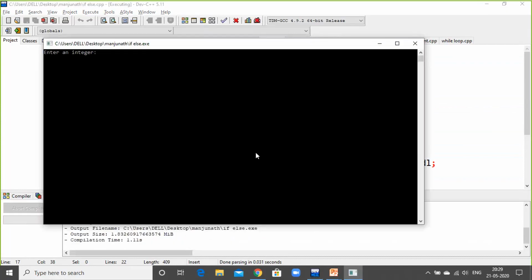So keep it in mind. In the beginning, "enter an integer" was there. That was cout, that is, "enter an integer", and then followed by cin >> number. I explained to you what is number and what is "enter an integer". Since it was in double quotes, the statement is printed as it is on the output screen, which you can see here.